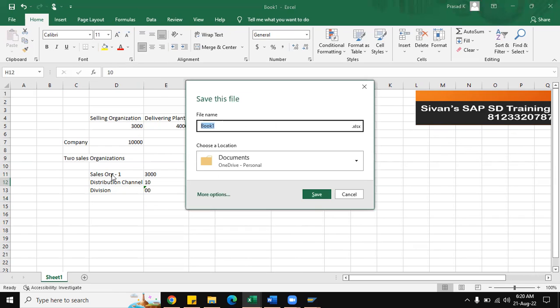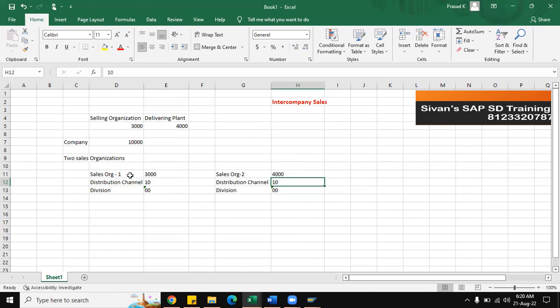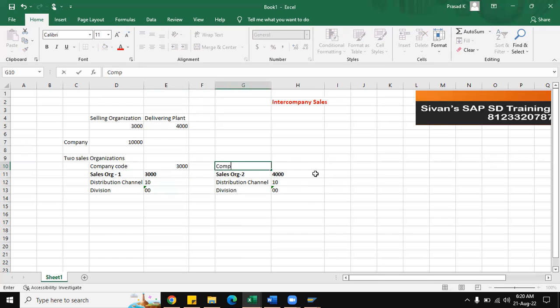So this is what is happening between these two company codes or sales organizations. In this scenario, the company code is 3,000 here and 4,000 there.